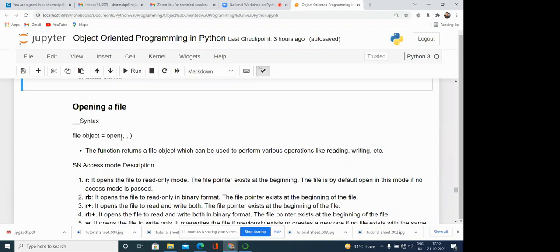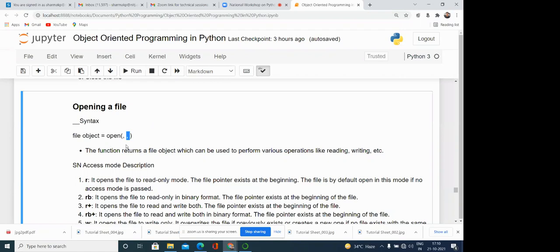This open function has two important parameters. One is the name of the file or the path of the file, and another one is the mode. Mode means in which particular mode we want to open the file.